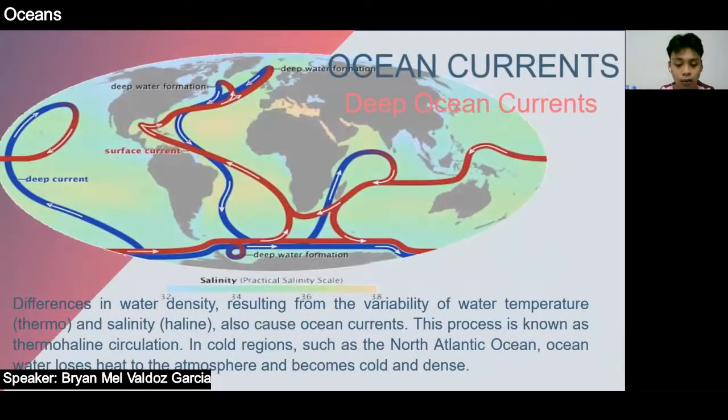The next one is the deep ocean currents. Differences in water density resulting from the variability of water temperature and salinity also cause ocean currents. This process is known as the thermohaline circulation. In cold regions such as the North Atlantic Ocean, ocean water loses heat to the atmosphere and becomes cold and dense. When ocean water freezes, forming sea ice, salt is left behind, causing surrounding seawater to become saltier and denser. Dense cold salty water sinks to the ocean bottom. Surface water flows in to replace the sinking water, which in turn becomes cold and salty enough to sink.